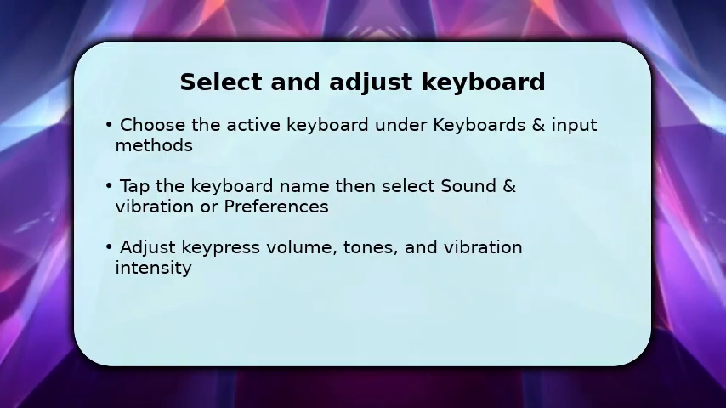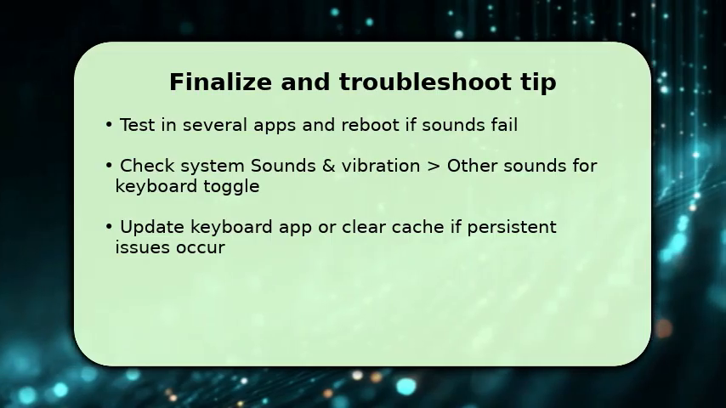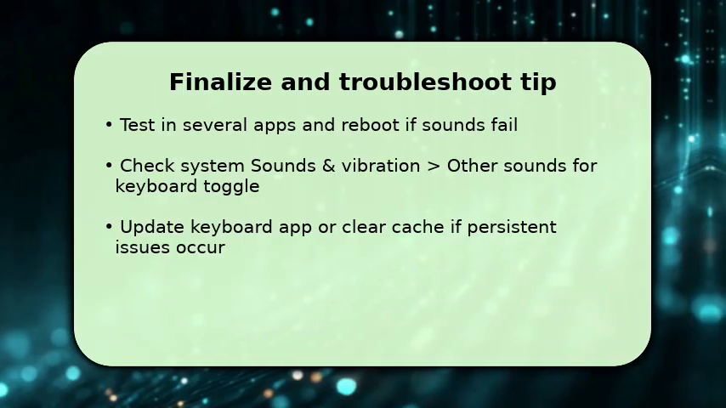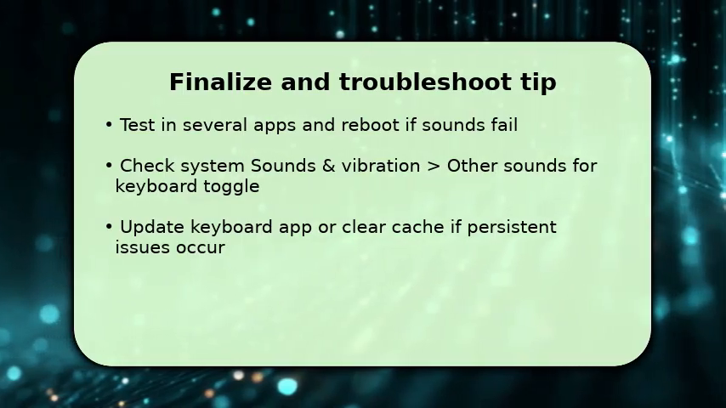Finish by confirming changes and addressing problems if they appear. After setting sound and vibration, open a messaging app and type to verify the new feedback. If nothing changed, toggle the keyboard off and on, or restart the phone.